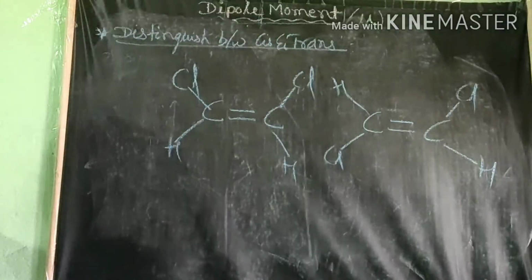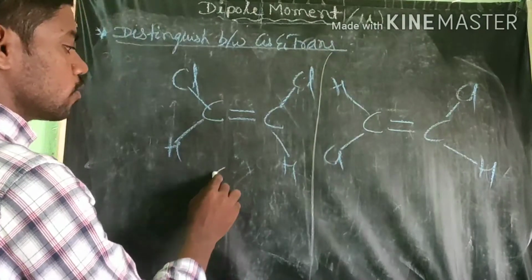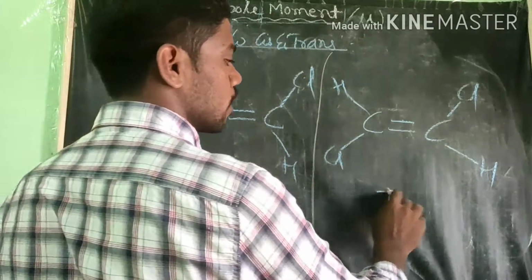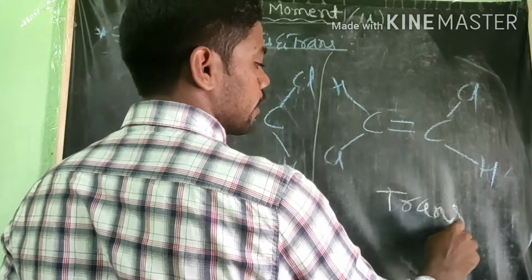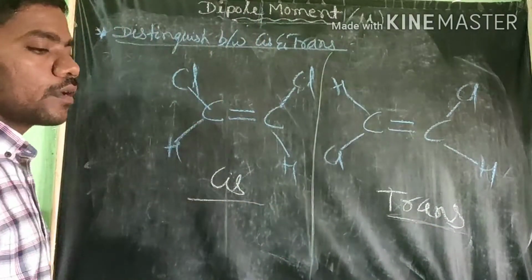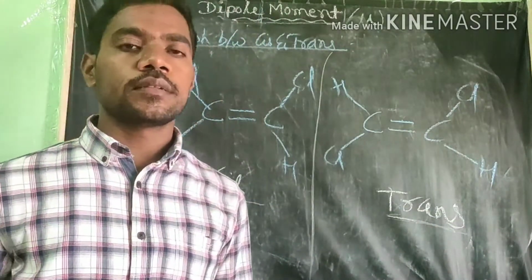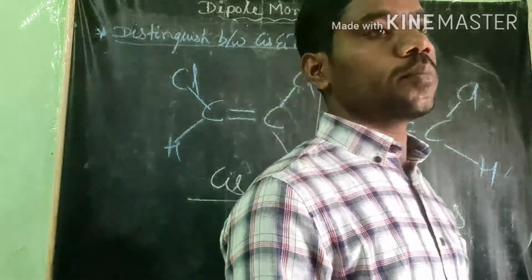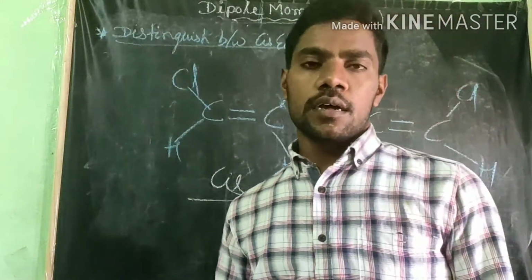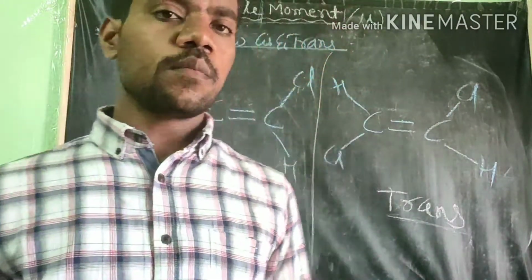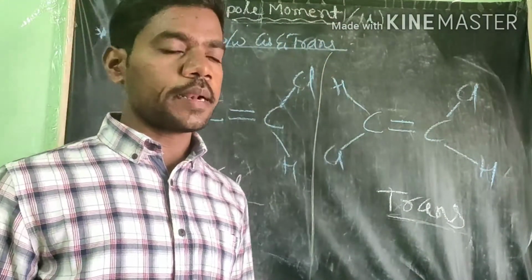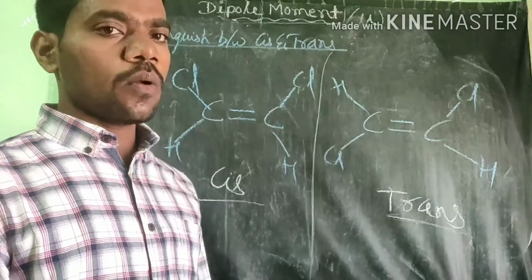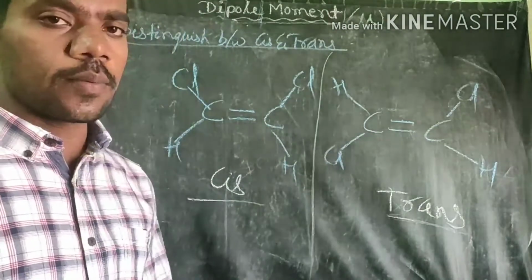You see here in this molecule, this is called cis and this is called trans. I hope everyone knows these are geometrical isomers. There are so many types of isomers, such as geometrical isomerism and structural isomerism. In geometrical isomerism we classify into two types: one is cis and one more is trans.